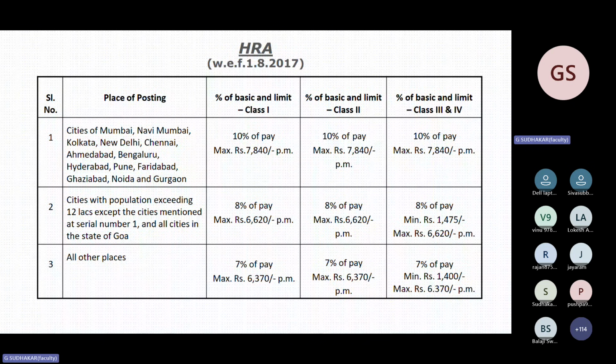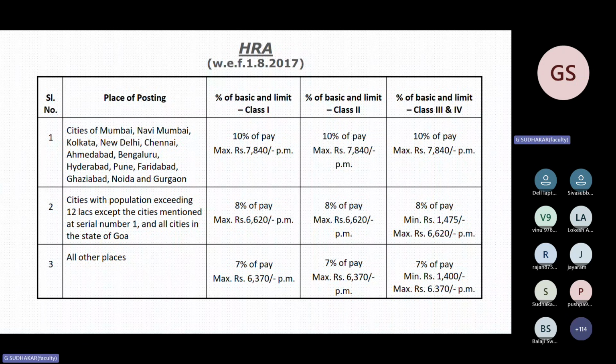Ghaziabad, Noida, and Gurgaon. And other centers with more than 12 lakhs, except cities mentioned above, and all cities of Goa. All other places, it is 7%. So percentage is 8, 10, 8, 7. Maximum amount is common for all categories.